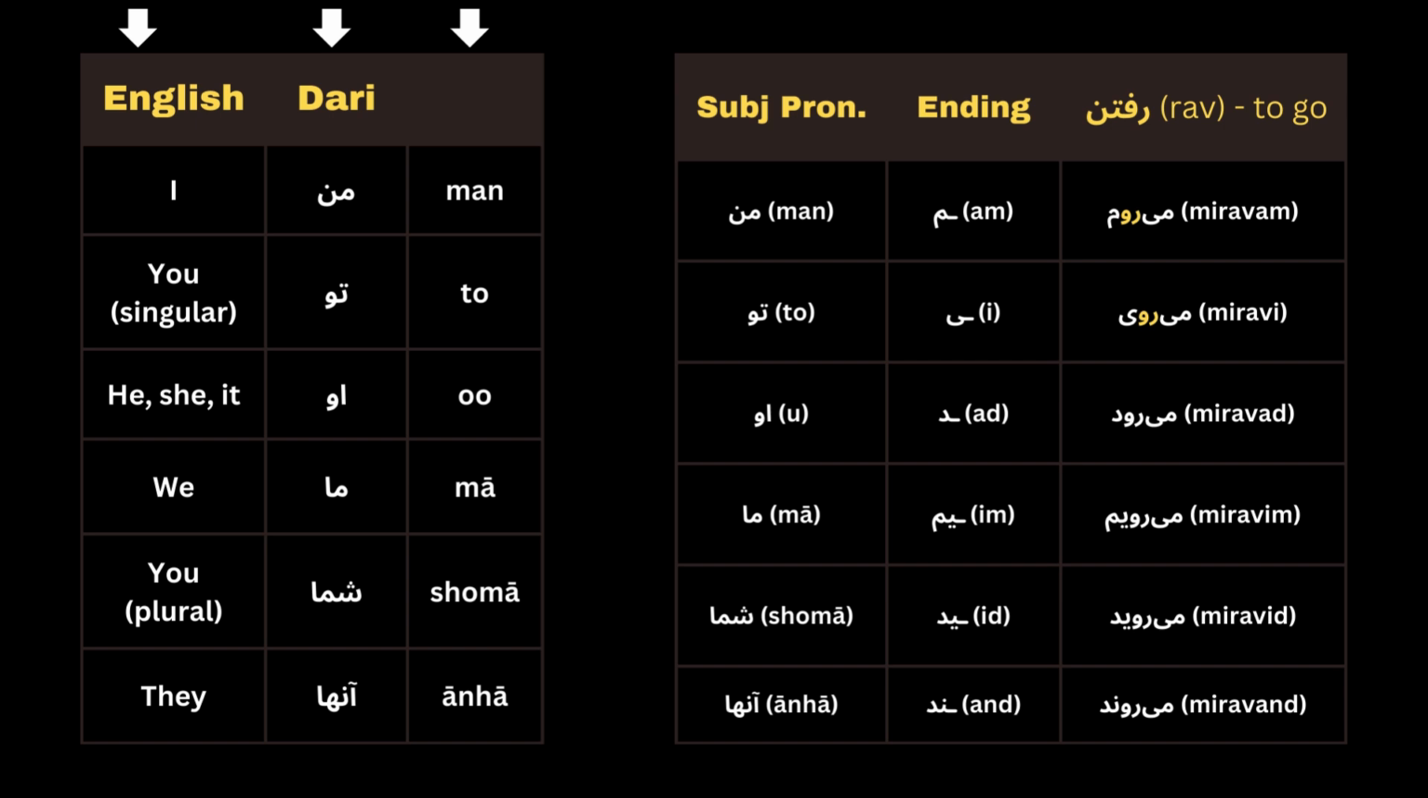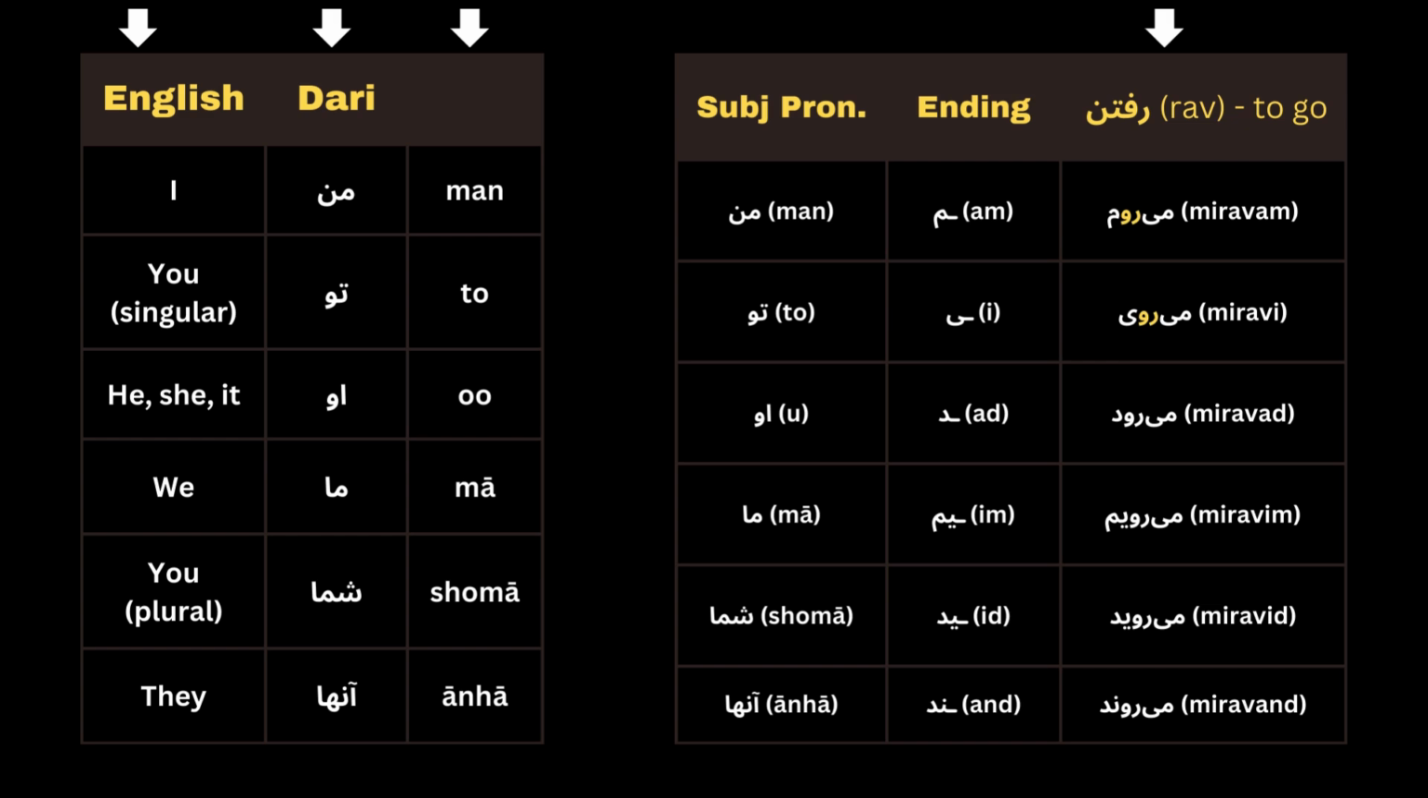Okay, in the next chart we have subject pronouns in Persian, their endings, and the stem of the verb. So here we have the verb رفتن. رفتن means to go. Here below you can see می روی. So one thing repeats in every word, which is rav. I also wrote it in English above. رفتن, rav is the stem, means to go.